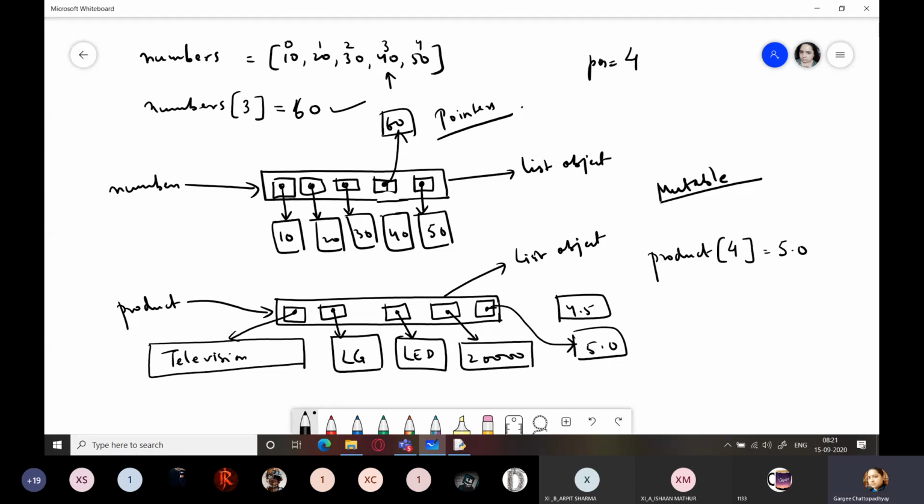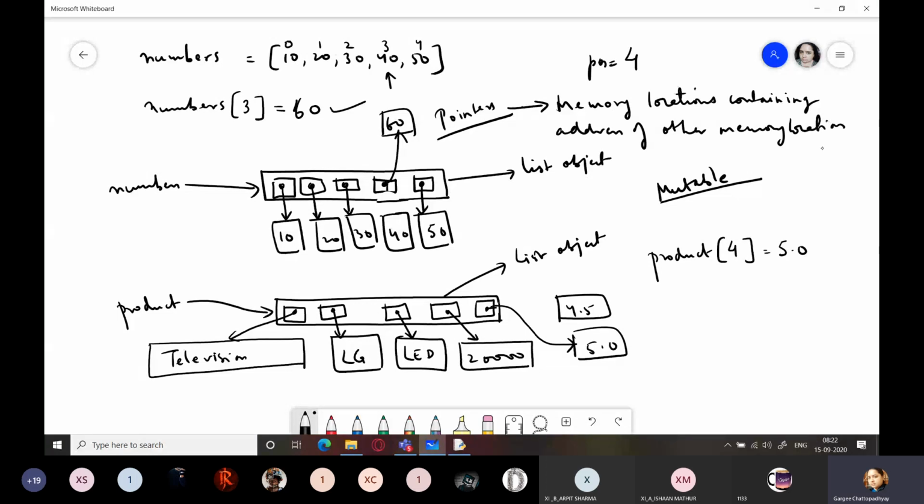This is how lists are mutable, because every individual element within the lists is actually a pointer. Instead of storing data values, they are memory locations containing the address of other memory locations.